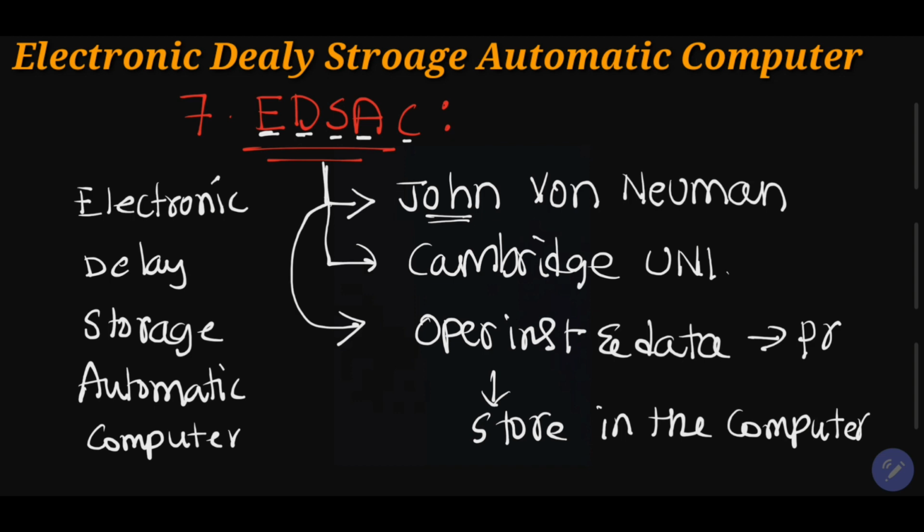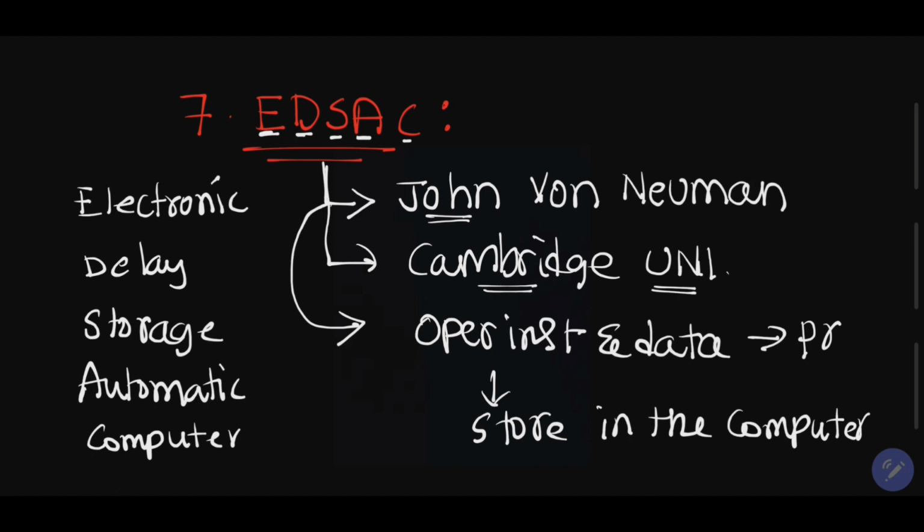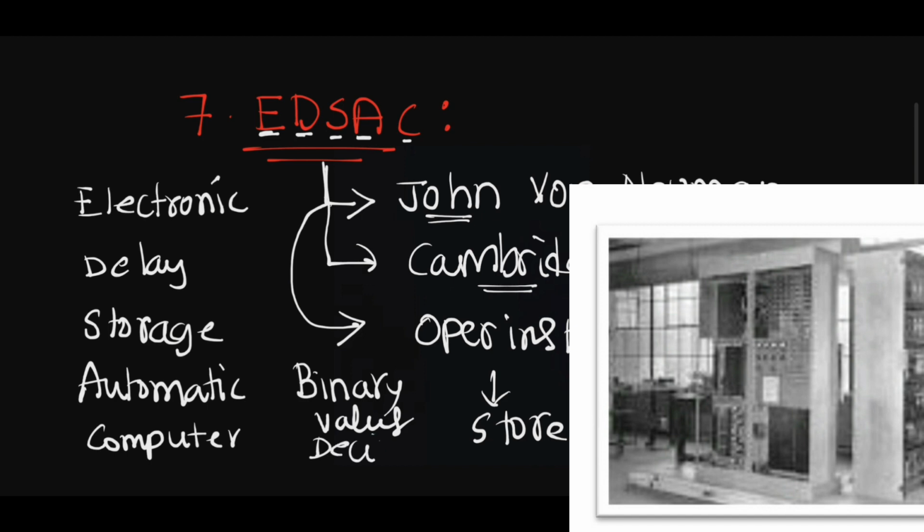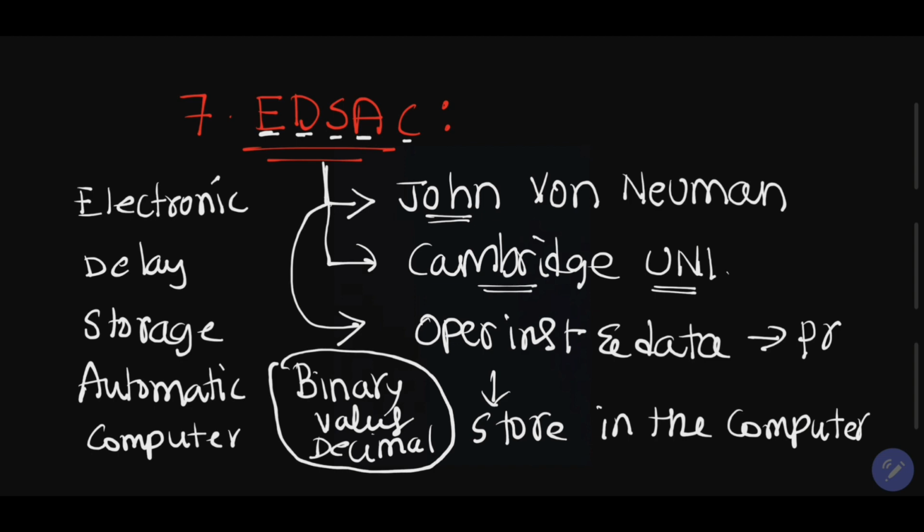This was developed by Cambridge University under the authentication of John von Neumann. This computer also performs binary values as well as decimal value conversions. So this is the concept of EDSAC, electronic delay storage automatic computer.